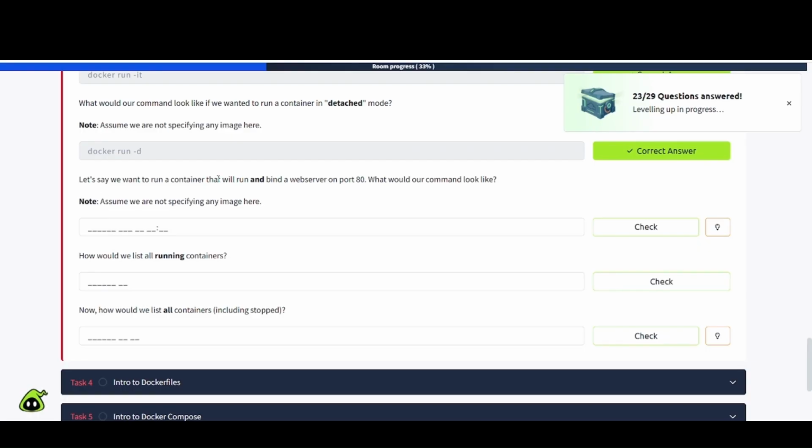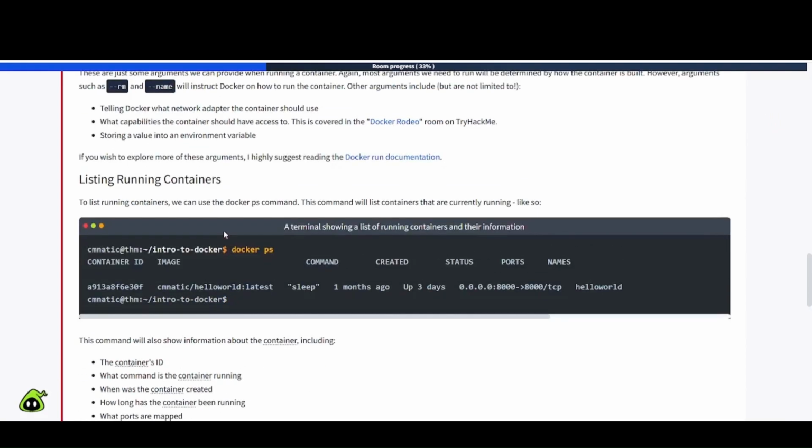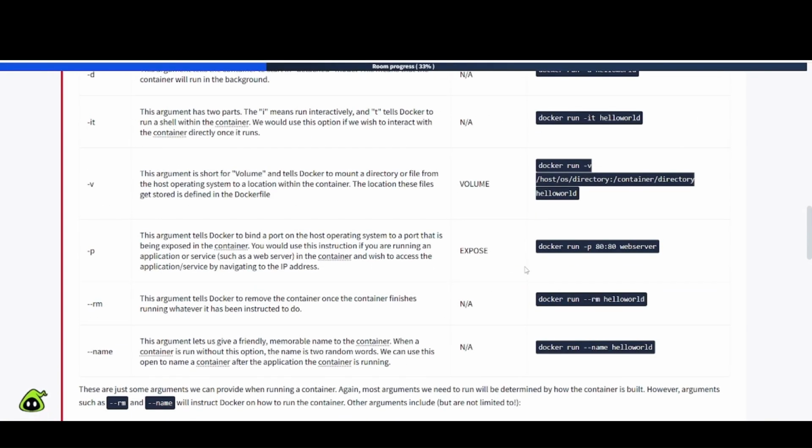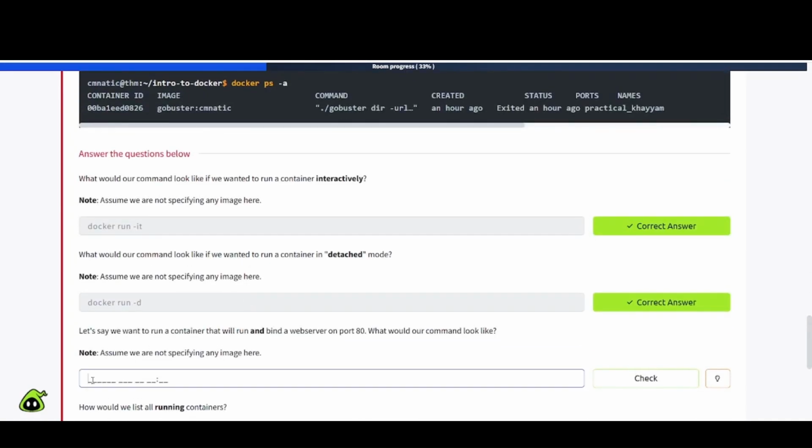Let's say we want to run a container that will run and bind a web server on port 80. What would our command look like? Assume we are not specifying any image here. Okay, so if we want to do that on ports, if we go back up here, it talks about this here. So this looks like what we need. So let's go ahead and plug this in.